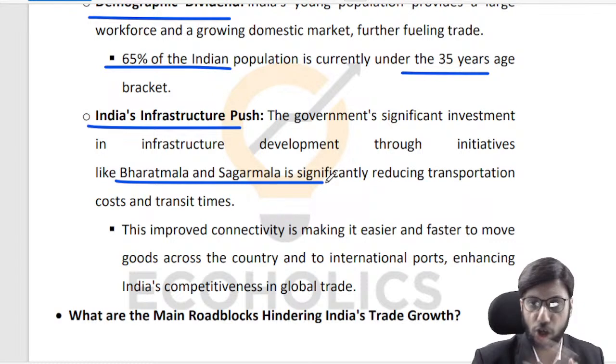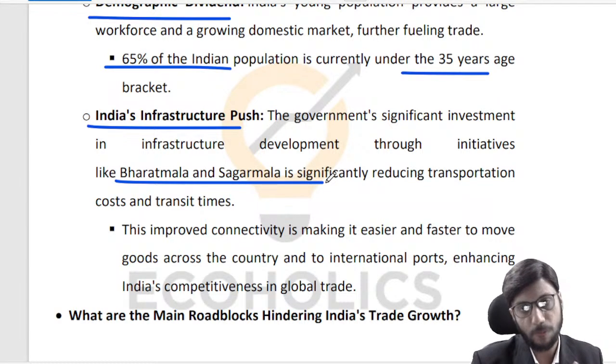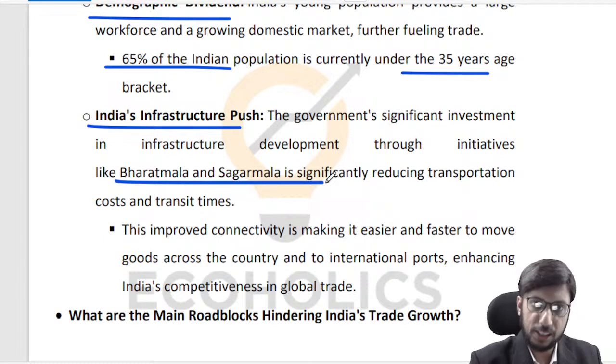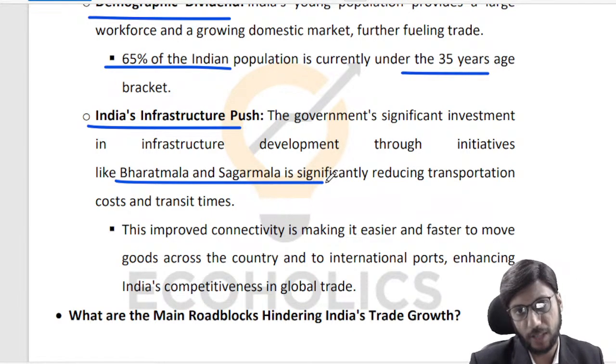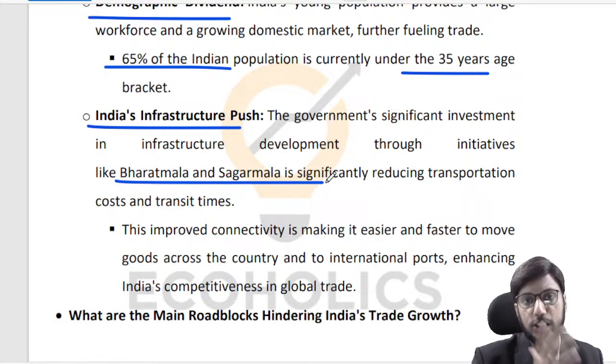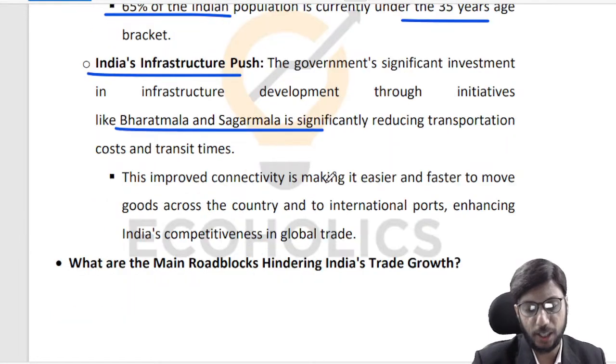We are inaugurating bullet train projects like never before. Our airports are increasing like never before, right? And all of these things together, they should help in the logistics part of the equation, right? Our performance on, let us say, the logistics performance index or some such index should definitely improve going ahead for the kind of money that we are putting in, right?